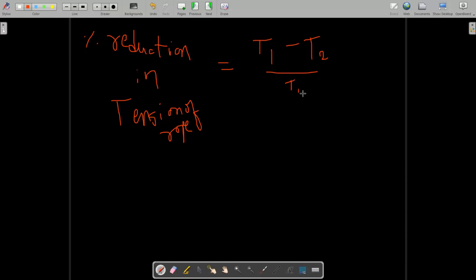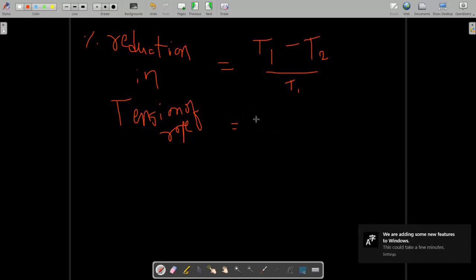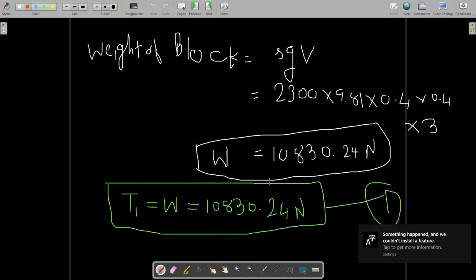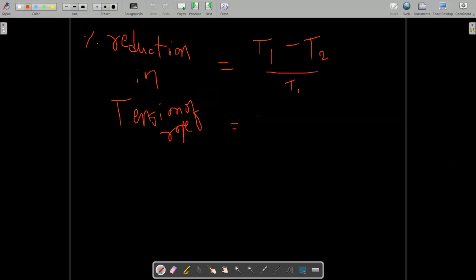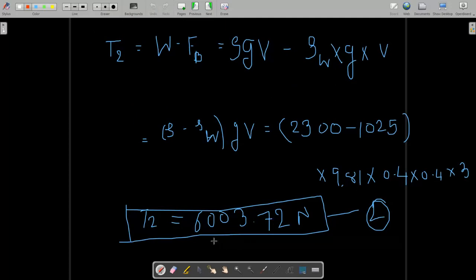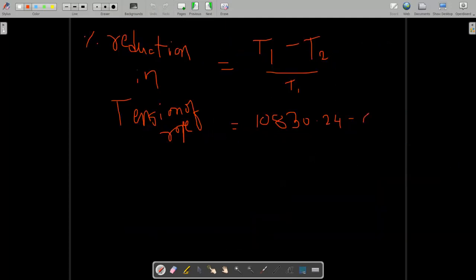So initially it was 10830.24, minus 6003.72, divided by the initial force 10830.24.